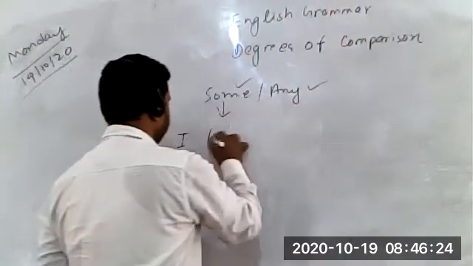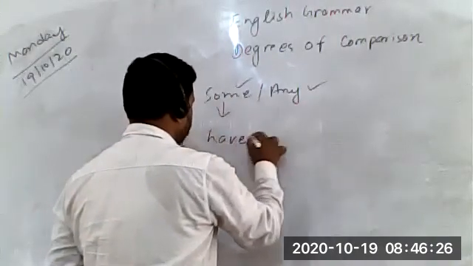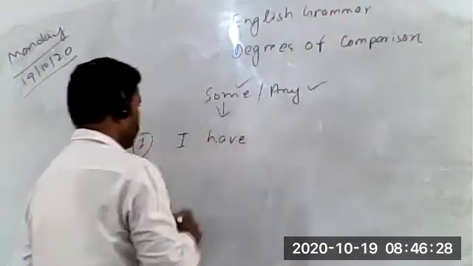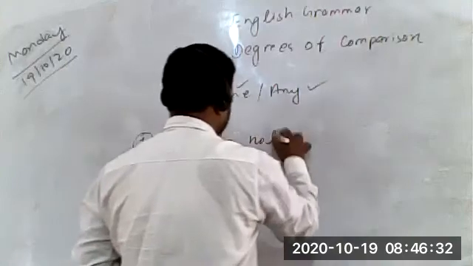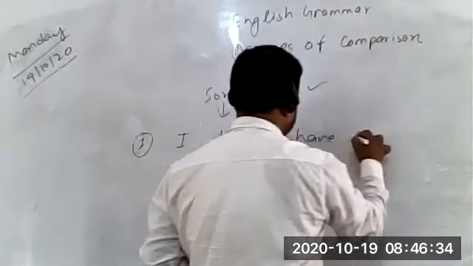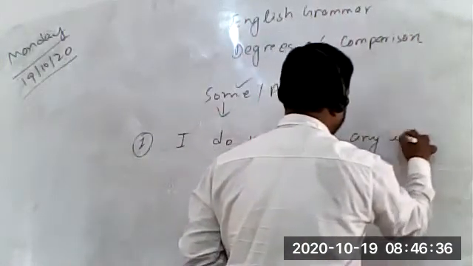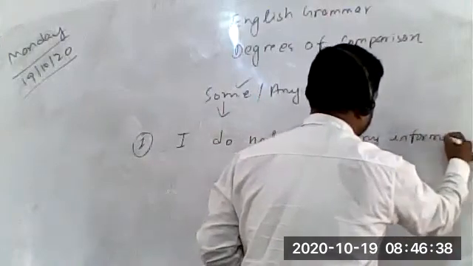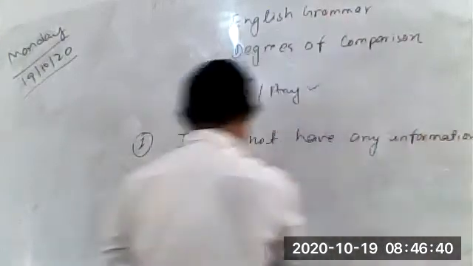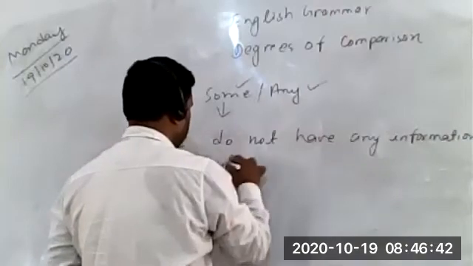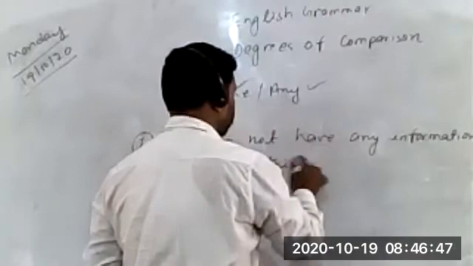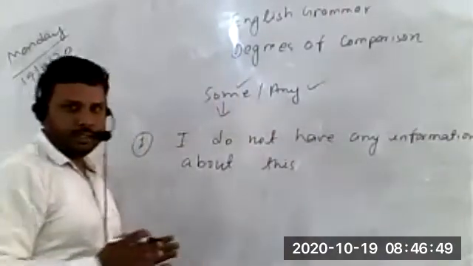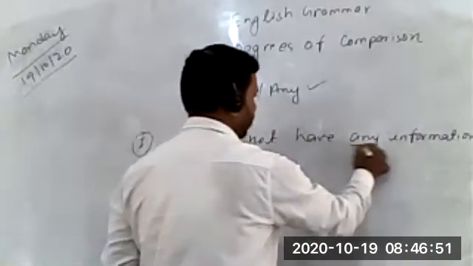For example, I do not have any information about him. Students, clearly you can see that in this sentence we have used any.